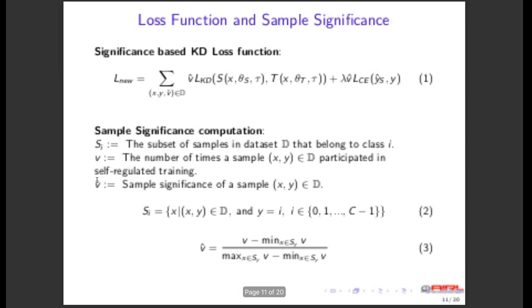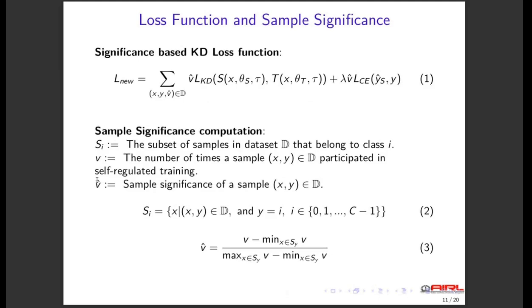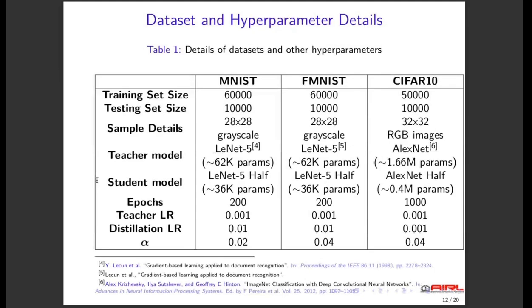Now we come to the computation of the significance values. For this purpose, the participation of each sample in the self-regulated learning mechanism is noted, and then it is min-max normalized in a class-wise manner to give the significance values. For our experiments, we use the MNIST, FashionMNIST, and CIFAR10 datasets, and LeNet 5 and AlexNet models as the teacher models, and their half variants as the student models.